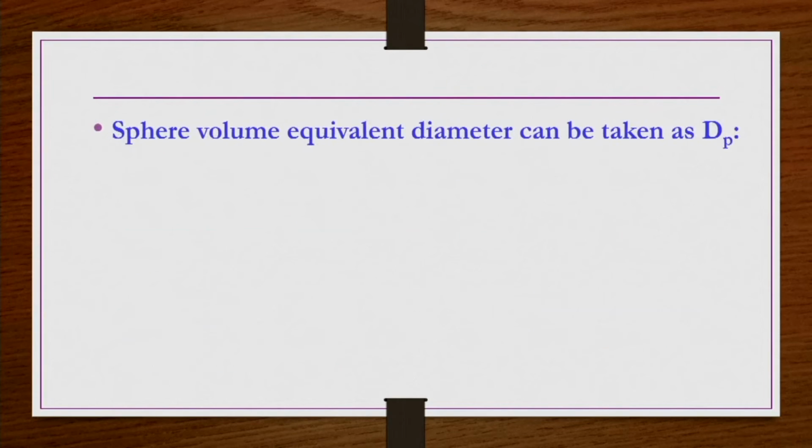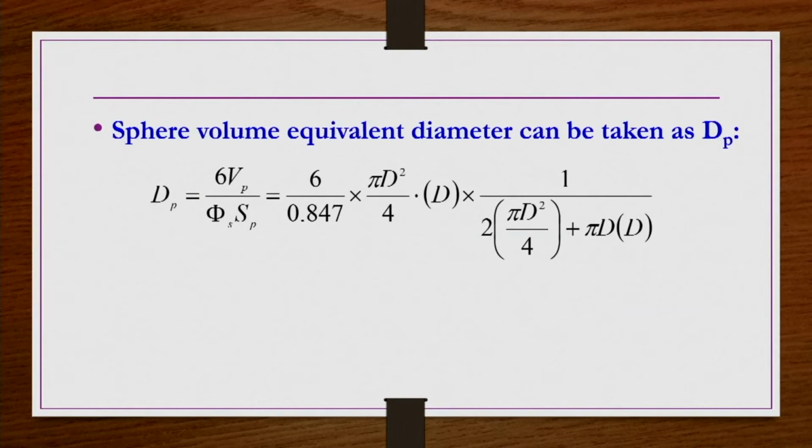Now, sphere volume equivalent diameter d_p you can find by 6 V_p by phi_s S_p. So, 6 by phi_s, 0.847, V_p is nothing but pi d square by 4 into h. Now, h is equal to d, and S_p is 2 pi r square, that is 2 pi d square by 4 plus pi d h, and h equals d.